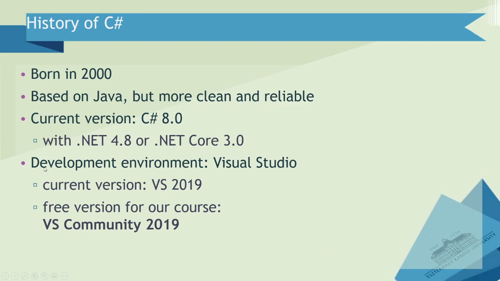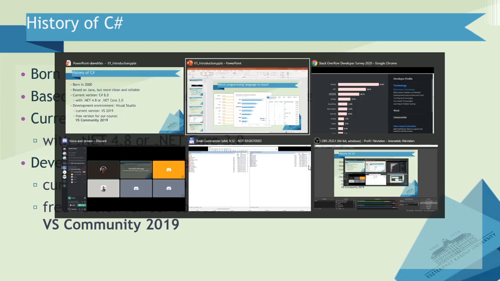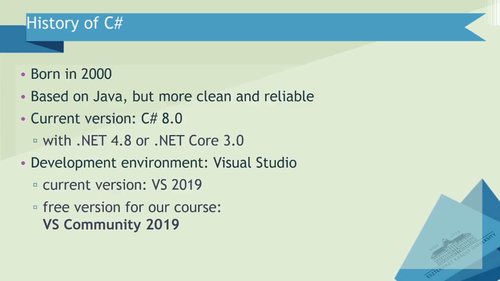Okay, what else do you need? You need also a software which is called a development environment. And the official development environment for C# and .NET is called Visual Studio. I did not open my Visual Studio yet, I will open it soon. The current version is Visual Studio 2019.